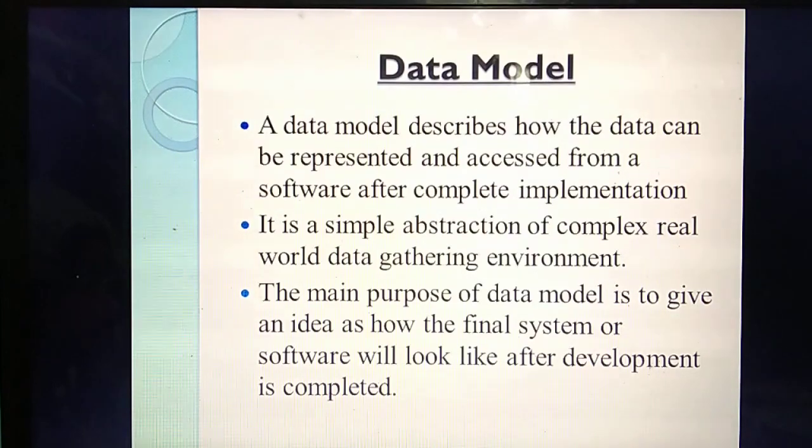Likewise, if you are going to design some new software, before they implement it, they can draw some models. By seeing the models, they can say this is the model and it will work like this. For that we are using the data model. That only they have given. The last point: the main purpose of a data model is to show how the final system will be.